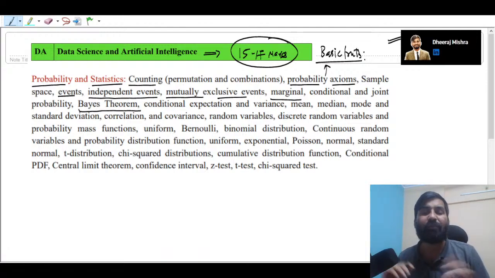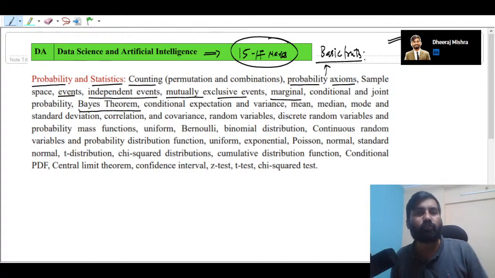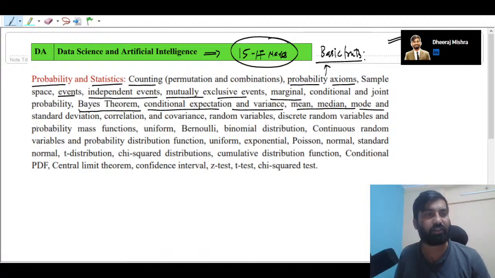Then we will talk about some statistical concepts, some of the central moments, like conditional expectation. Before that, we are going to talk about expectation, mean, variance, and then conditional expectation, variance, mean, median, mode, and standard deviations. Correlation and covariance: these are the concepts we are going to discuss for continuous and discrete random variables, and their physical significance.